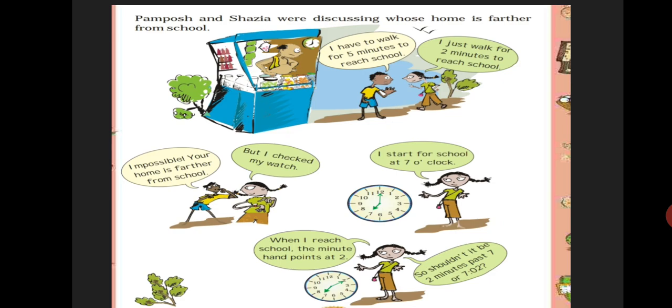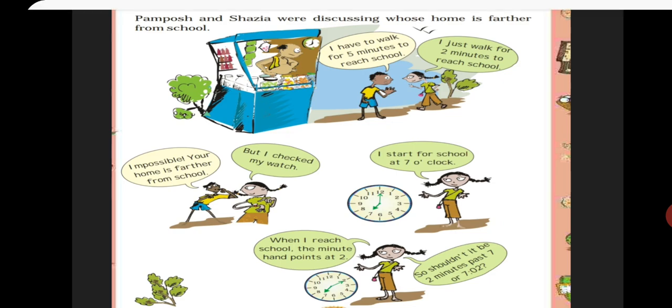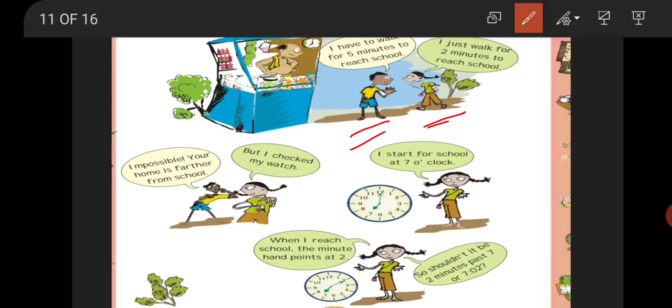Pompous and Sazia were discussing whose home is further from school. Students, we can say that the student who takes more time to reach school, that student's home is further, because if the distance is more, it will take more time. Now that boy says, I have to walk for 5 minutes to reach school. That student says, I just walk for 2 minutes to reach school. Now that boy says, impossible, your home is further from school. But that girl says, but I checked my watch.